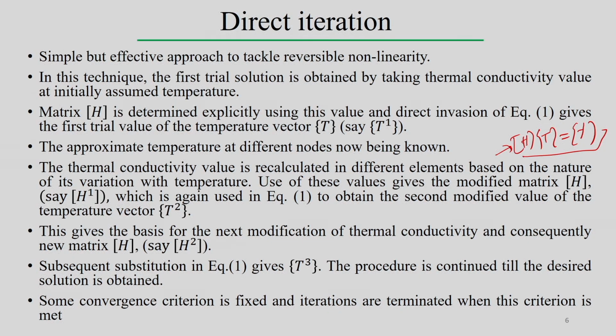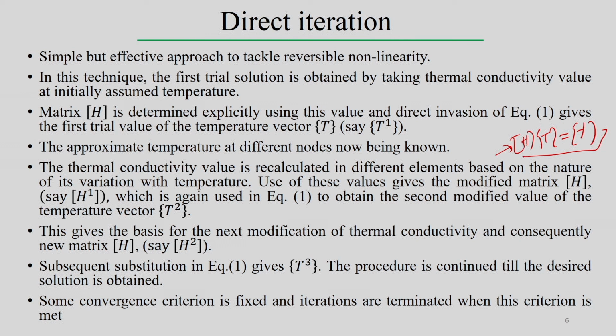Now, once we get the different temperature distribution, we again take it as an input to calculate the temperature dependent properties and form the H matrix for the different elements, and then we assemble all these things. Again we solve this equation to get the next temperature distribution. This is an iterative procedure to estimate the temperature distribution. It gives the basis for the next modification of the thermal conductivity and consequently the new matrix, say H2. Similarly, we substitute H2 and obtain T3.